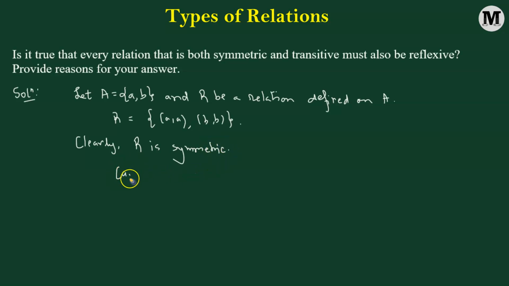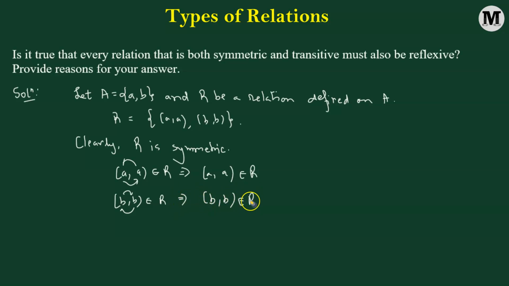That means for any ordered pair (a, a) belonging to the relation R, we have to flip the position of the elements within the ordered pair. That's also going to give us (a, a), so (a, a) belongs to R as well. And if we consider the other ordered pair (b, b) belonging to R, flipping the position of the elements gives us (b, b), which also belongs to the relation R. That means R is symmetric in our case.